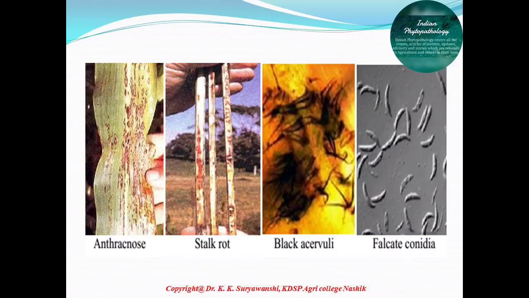In the midrib, elongated elliptical red or purple regions with black acervuli are formed. So these are some marks of identification for anthracnose of sorghum. On the stalk and inflorescence, they can easily be infected and are characterized externally by development of circular cankers.